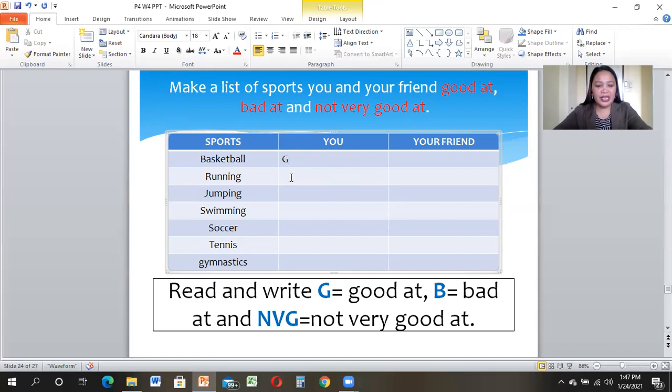If you are bad in running, you can write B. If you're not very good at jumping, you can write VG. Okay, so that's it. How about if you're good at swimming, you write G. If you're bad at soccer, you write B. Then if you are not very good in tennis, you write VG. And if you are not good at gymnastics, you will write B.